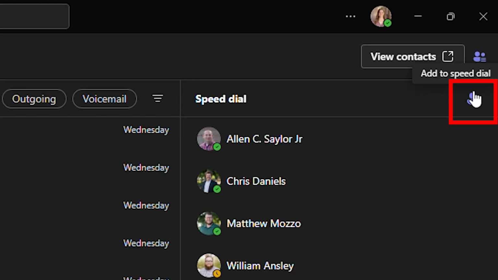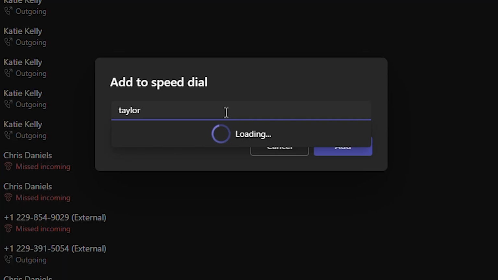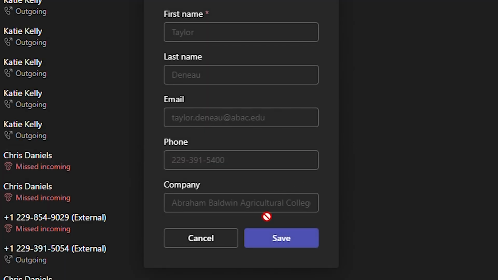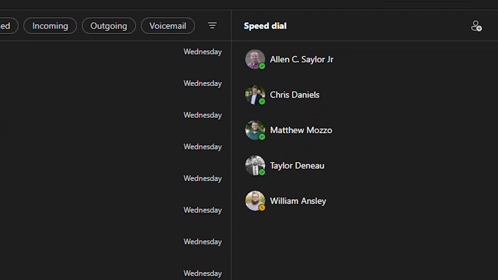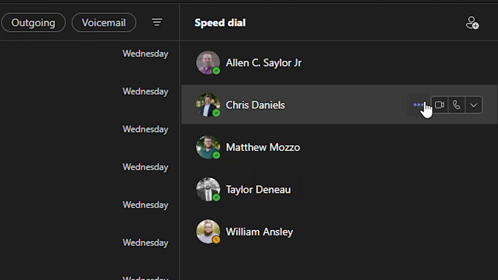To add a contact, select Add to Speed Dial, type in the person's name, and choose Add. Then click Save. Once added, your contacts will appear in the speed dial pane, where you can start a video or audio call with just one click.